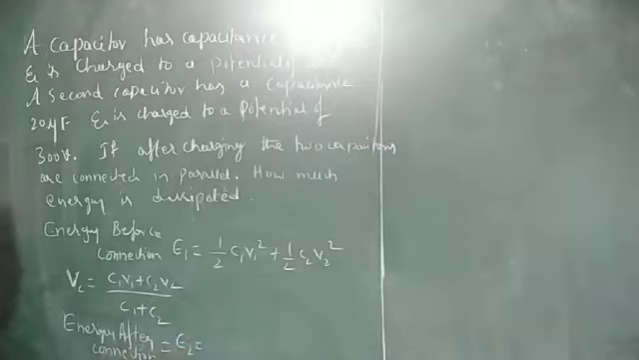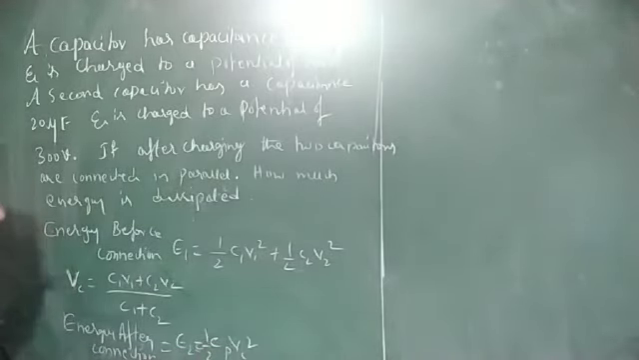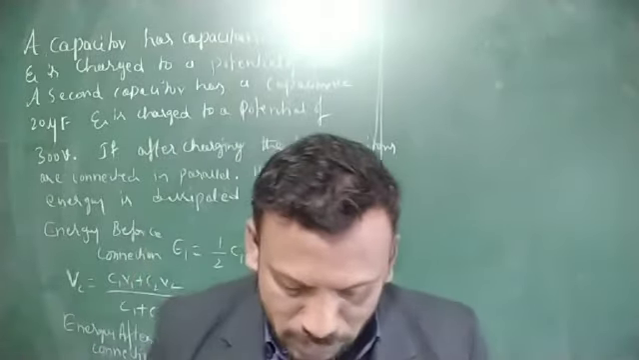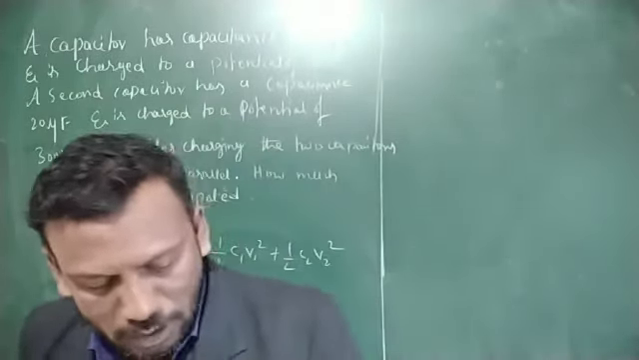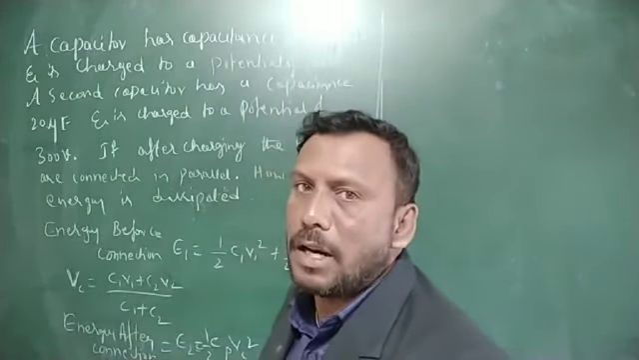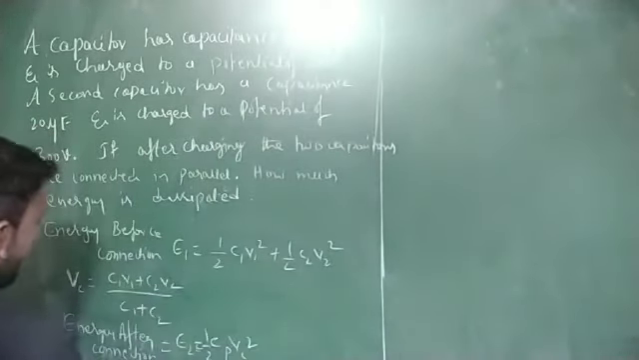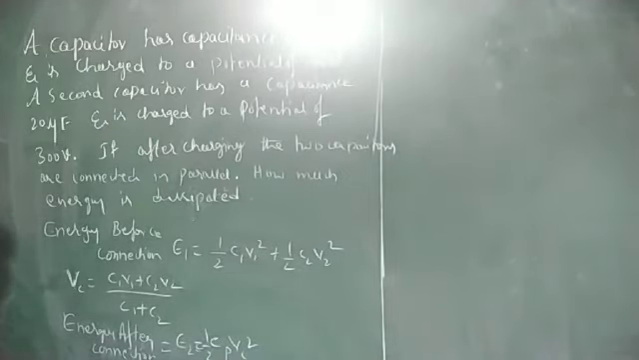E2 is equal to 1 by 2 times Cp into Vc square, since they are connected in parallel and the equivalent capacitance is Cp. Clear? What is Cp? Cp is the equivalent capacitance of two capacitors connected in parallel, that is C1 plus C2. After that, the energy lost, delta E, is equal to E1 minus E2. These are the four formulas we use to solve this problem.